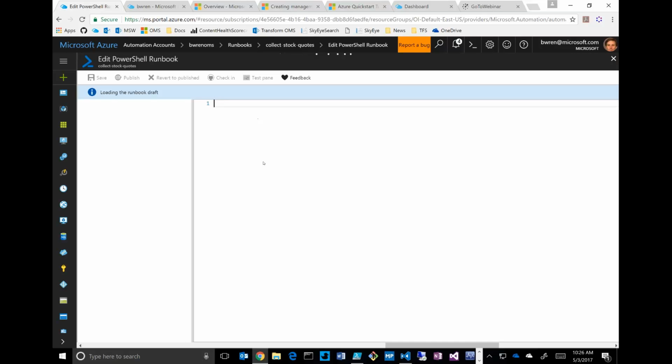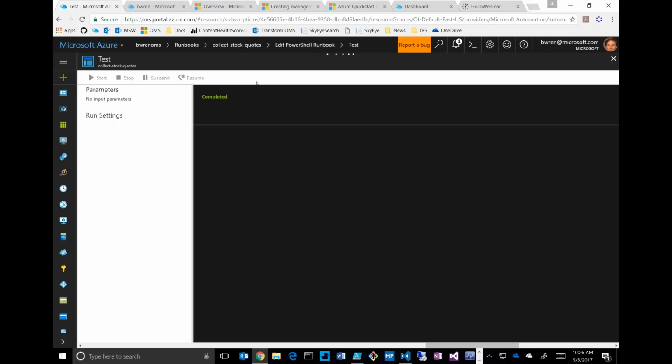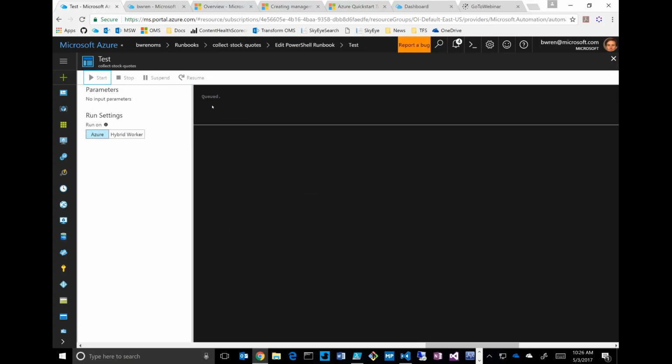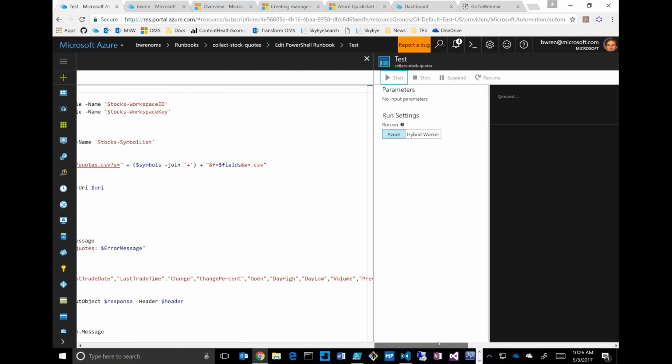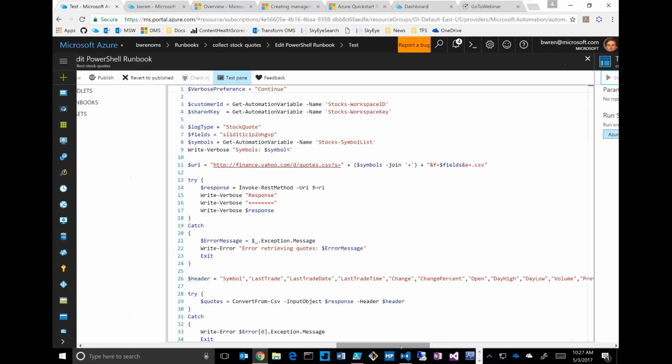If you're not familiar with Azure Automation, we have full edit capabilities and test. This is just the PowerShell script. I'm going to jump over and do a test run, which is going to take a minute. While that's running, I can step through the script real quick. If we do a start here, we should go to queued, which is just waiting for its spot to run. This is a test environment where we don't dock you any execution time, so you can do a little interactive testing of your runbook.